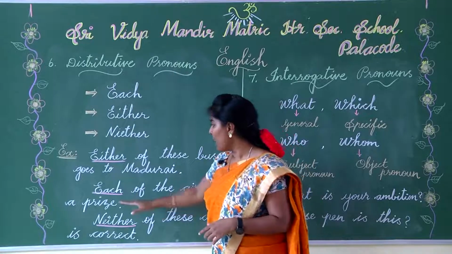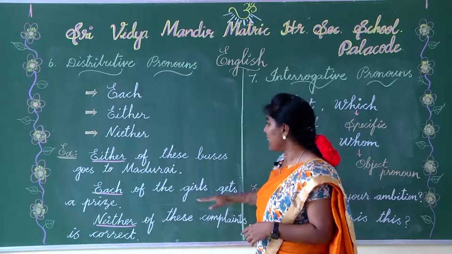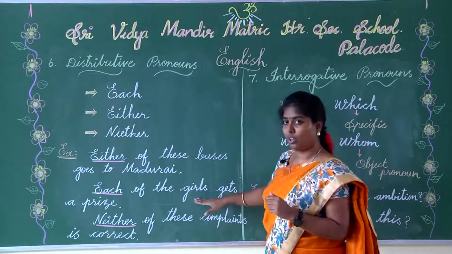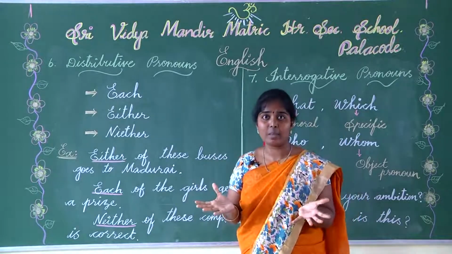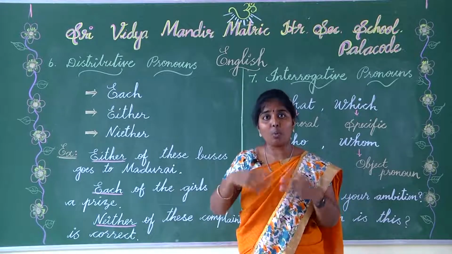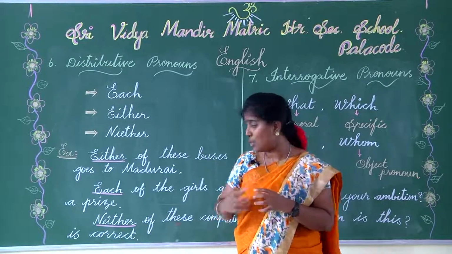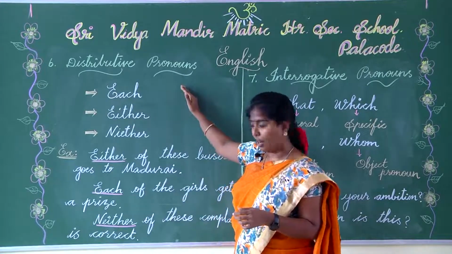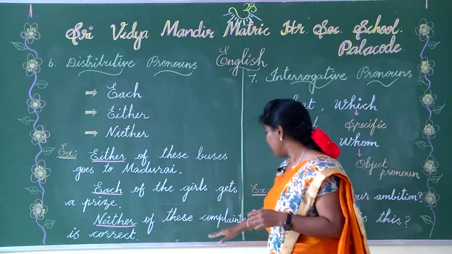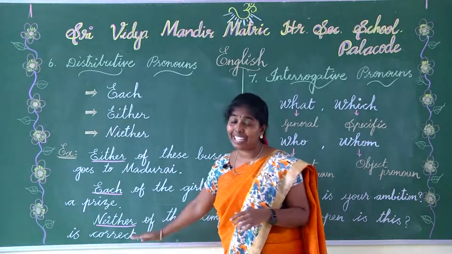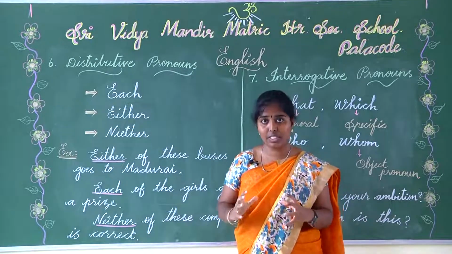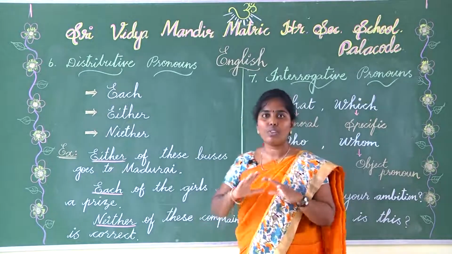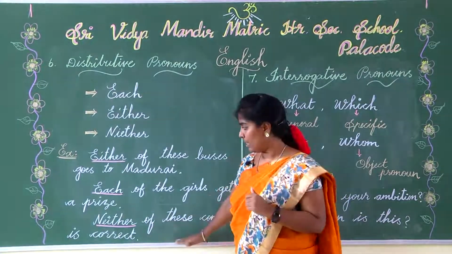Okay? Next one. Each of the girls gets a prize. Girls in the sense plural. We have many girls, but in that two or more than two girls will get the prize. So that is the meaning of this. So here each is a distributive pronoun. Next, neither of these complaints is correct. Neither always conveys negativity. In the sense both the complaints were not correct. So that is the meaning here.